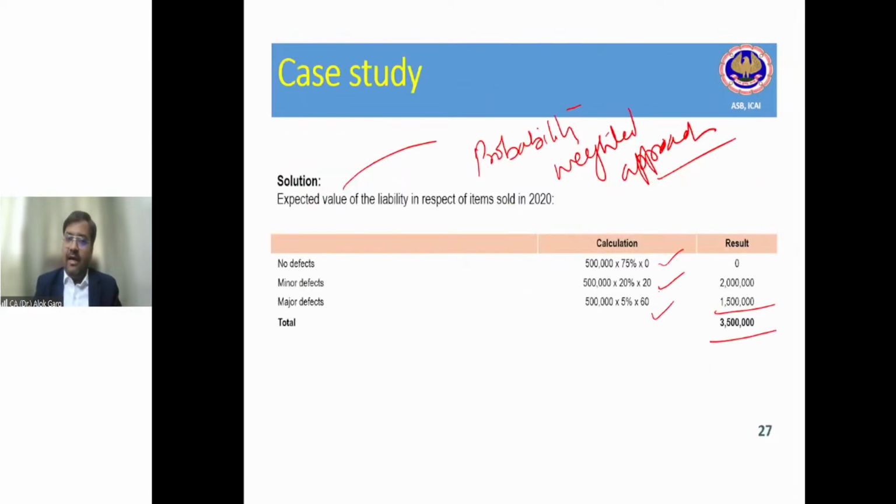Guys, we have understood this probability weighted approach or most likely approach. In case of a large population where there are multiple outcomes of an event, you have to create a provision on the basis of the probability weighted approach. In case of single events, you have to create a provision on the basis of the most likely approach, where the outcome is binary, meaning yes or no, 0 or 1.